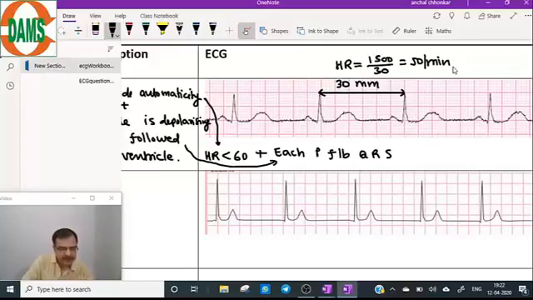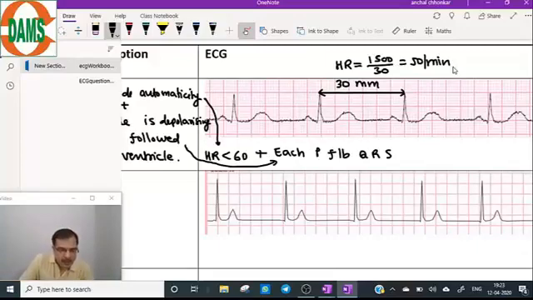Remember, these are very simple ECGs. You should only be understanding the high yielding points of the diagnosis. So first, the heart rate will be less than 60. Here the heart rate is 50 per minute. So the first diagnosis is heart rate less than 60. Now let's see whether each P wave is followed by a QRS complex.